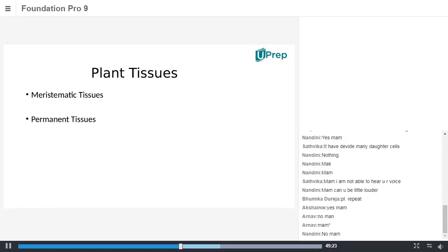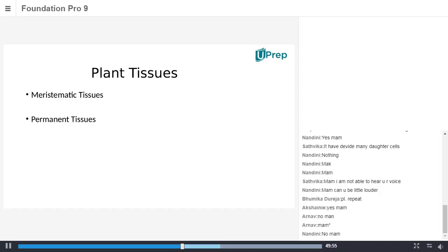Now, when you take the plant tissues, as I already said, plants are immobile multicellular organisms. So they have to withstand the environmental factors. In order to withstand them, they need mechanical strength or mechanical support. In such a way, the plant tissues are present in plants. And by definition, tissues are made up of different cells performing the same function.